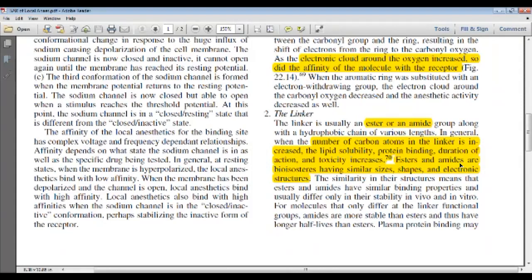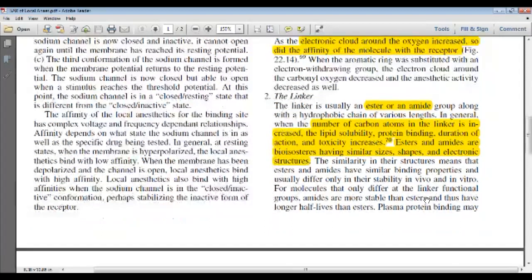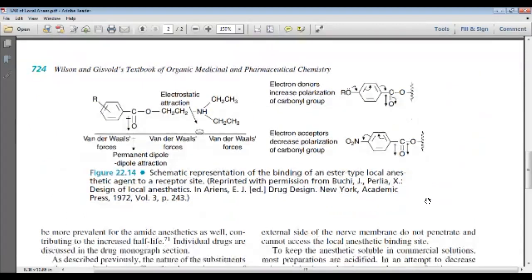Esters and amides are bioisosteres, so they have similar binding properties, and their stability in vivo is also similar. So we can have this ester or amide. It has been clearly given here.